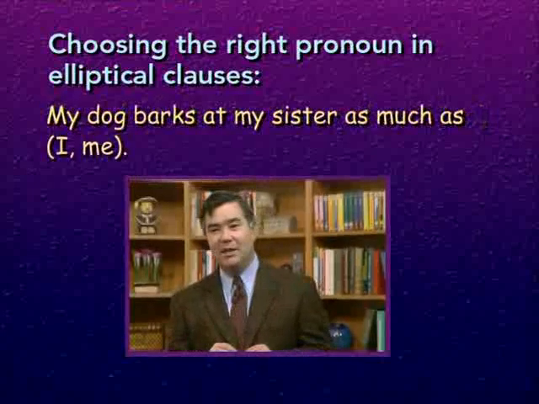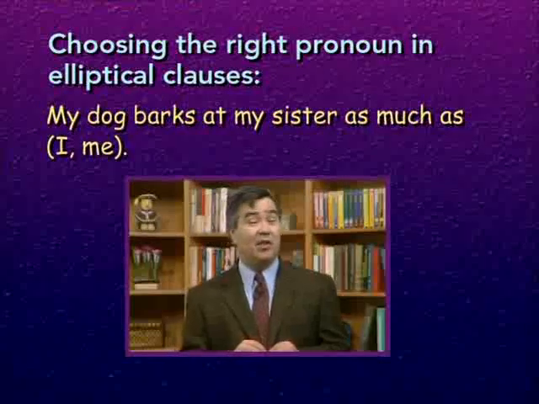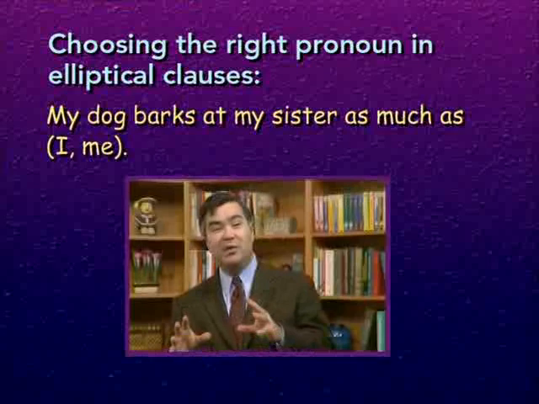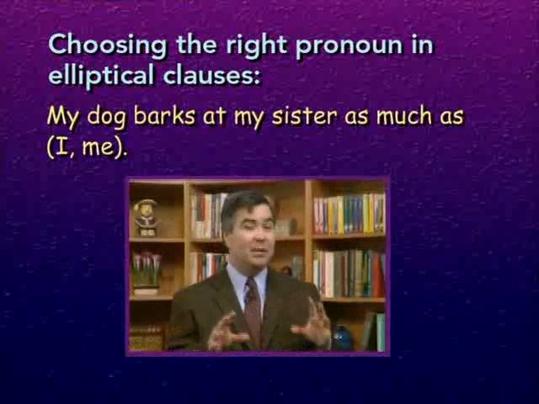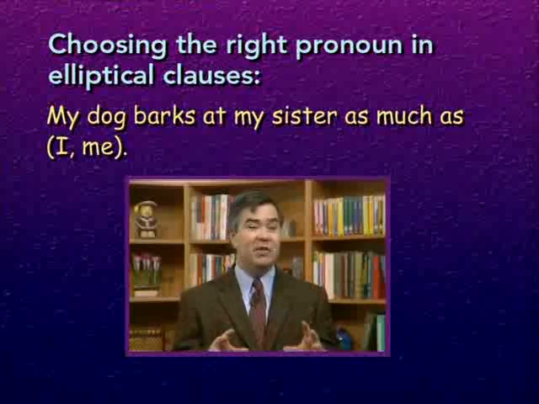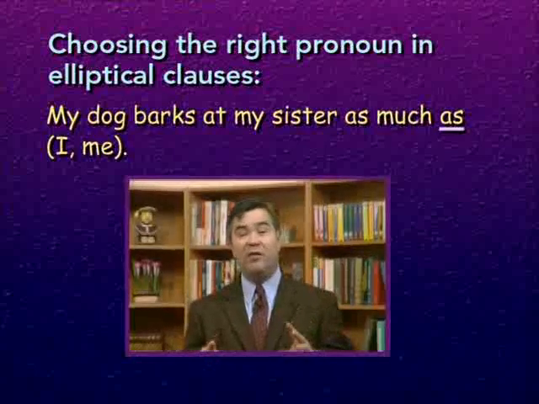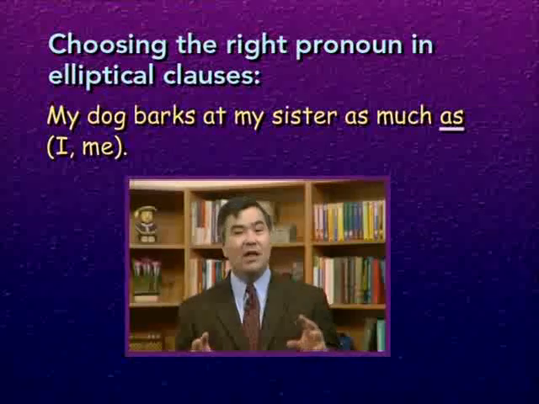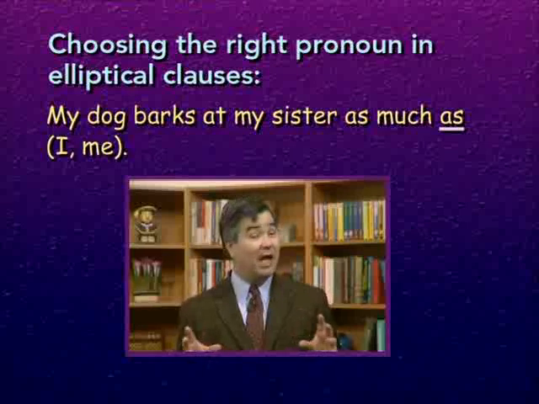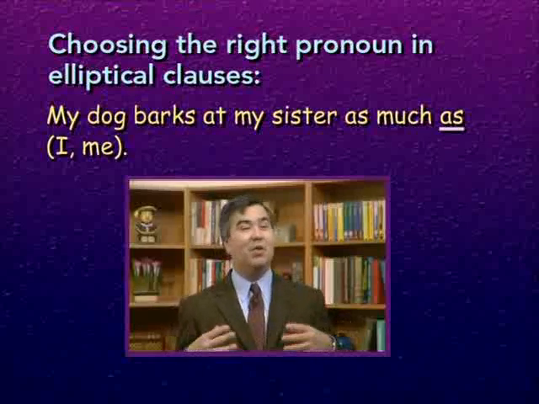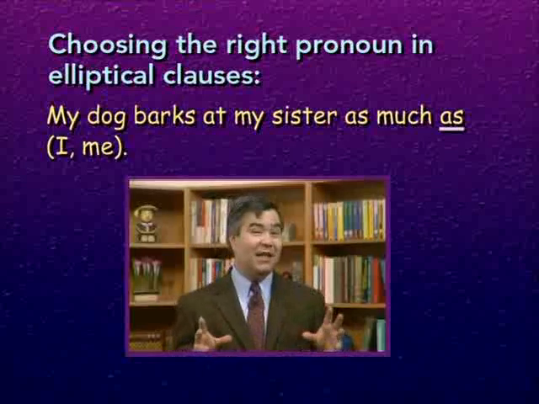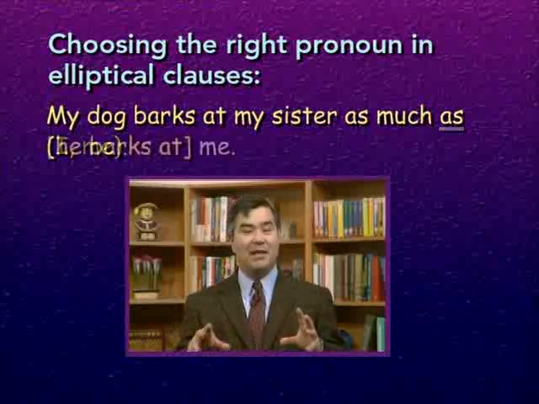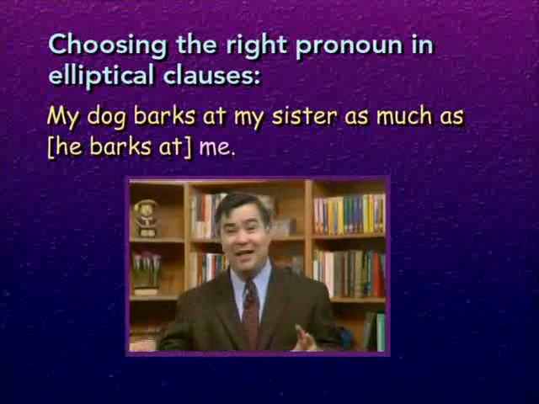Take a look at this example. My dog barks at my sister as much as I or me. Okay, once again we have an elliptical clause at the end of the sentence from which some words have been omitted. And in this case, it begins with as. That's the other word that often begins an elliptical clause. Now, what is being said here? Is the sentence saying, my dog barks at my sister as much as I do? No, I don't think so, because most human beings don't bark. Instead, I think what the sentence is saying, if you fill in the missing words, is, my dog barks at my sister as much as he barks at me.